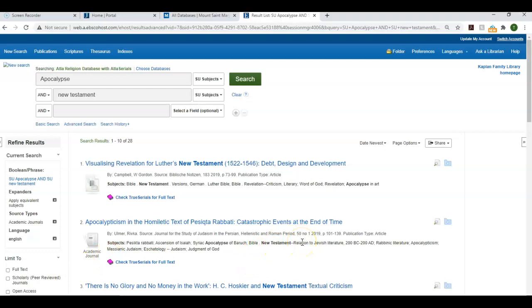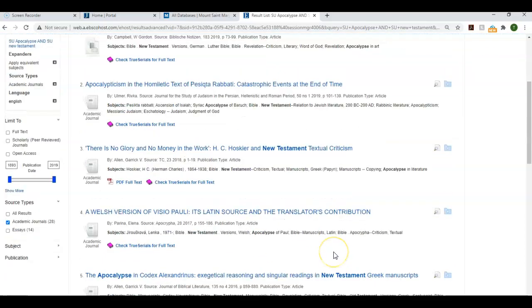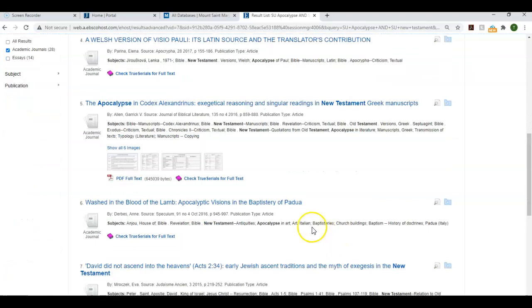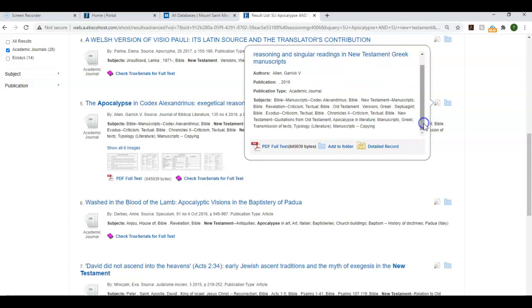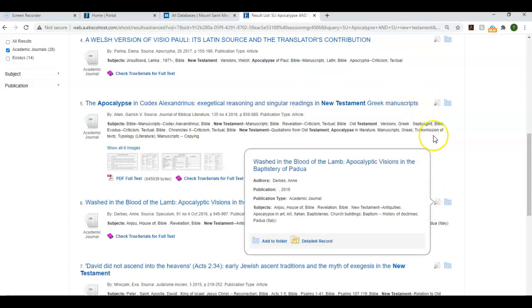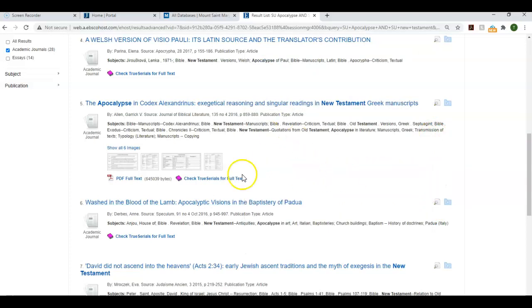So now we have a list of articles that are a combination of citations and full text articles. To get to the full text, you can look for the PDF full text underneath the article citation. This database also has a little hourglass where you can see the abstract or subject headings pop up. So you can get kind of a synopsis of the article before having to go into each and every article.